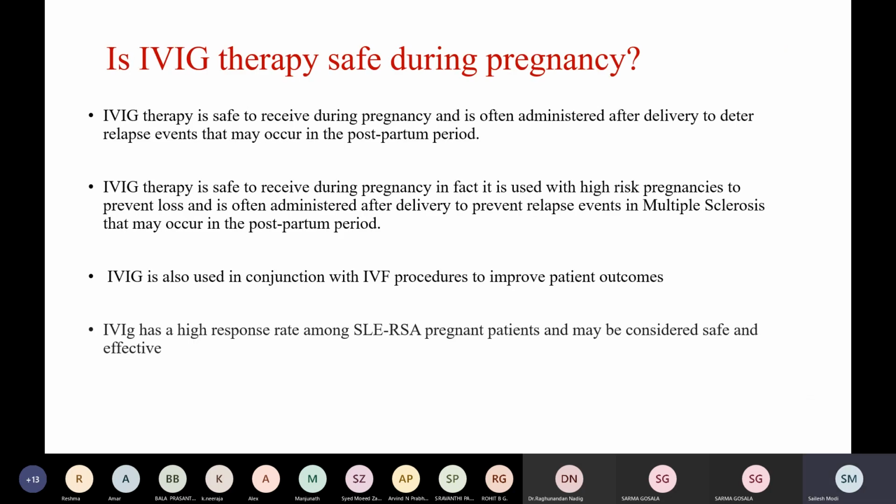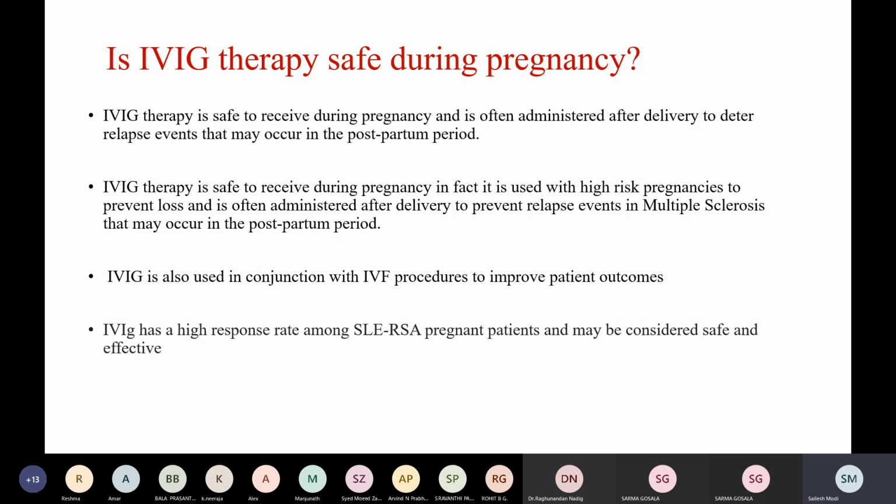Now, coming to the safety of IVIG during pregnancy and lactation, the general consensus is that IVIG is safe in pregnancy, and it is often administered after delivery to deter relapse events that may occur in the postpartum period.